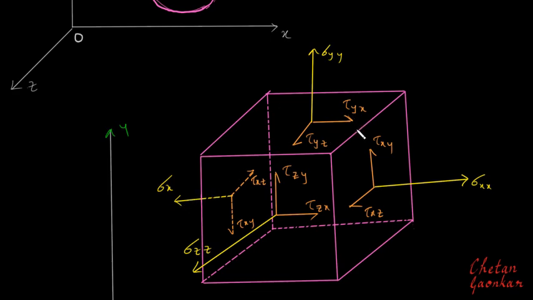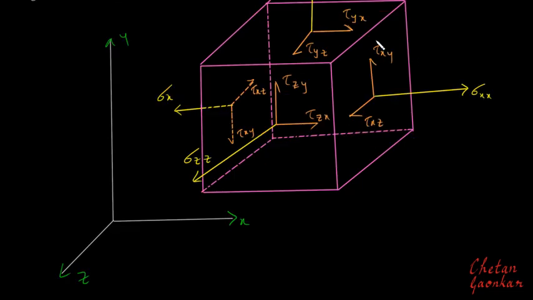Now to list down how many stress components we have on these planes. On the x plane we have sigma x, tau xy, tau xz. On y plane we have sigma y, tau yx, and tau yz. On z plane we have sigma z, tau zx, tau zy. So we are getting 3 by 3, 9 stress components.